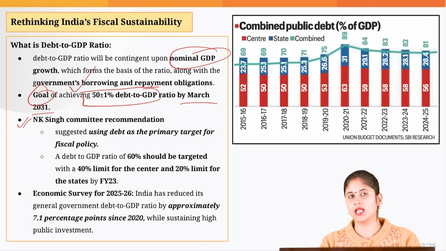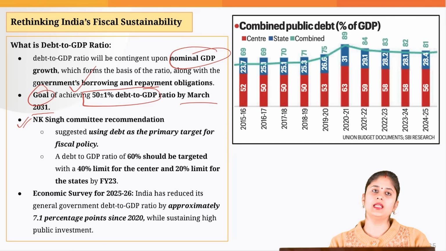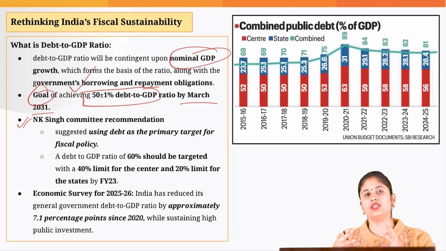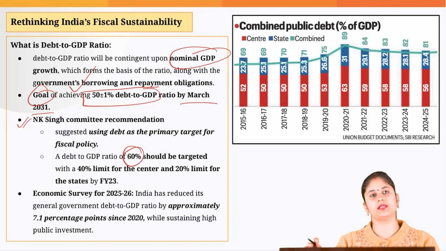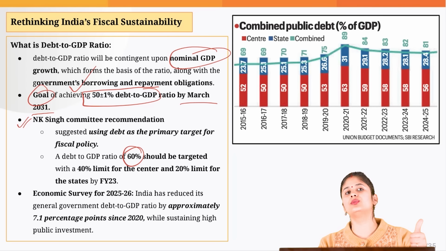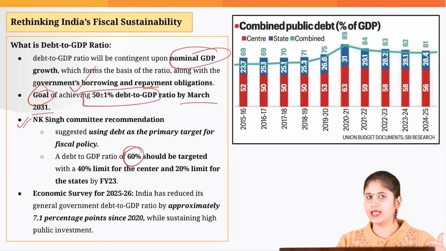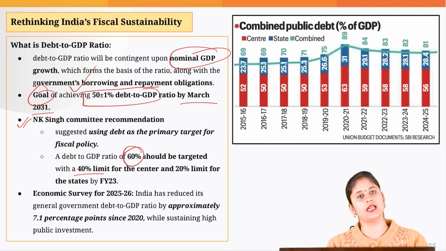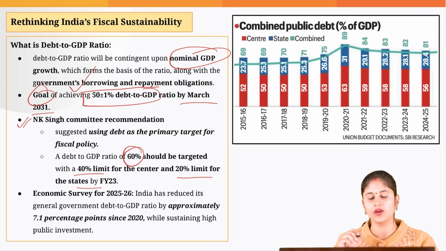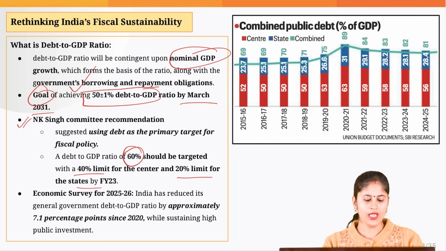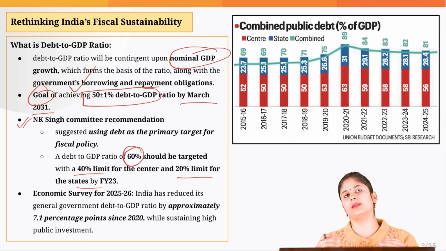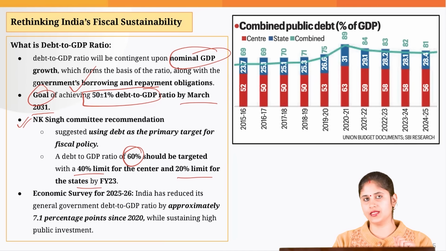According to the N.K. Singh committee, the combined debt to GDP ratio should be 60%. Combined means the debt to GDP ratio of central government plus the state government. If you split that, the limit was 40% for central government and 20% for state government. So we are actually following the recommendation given by the N.K. Singh committee in this respect.